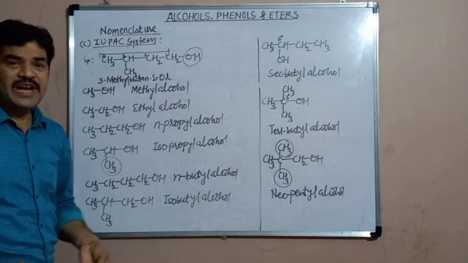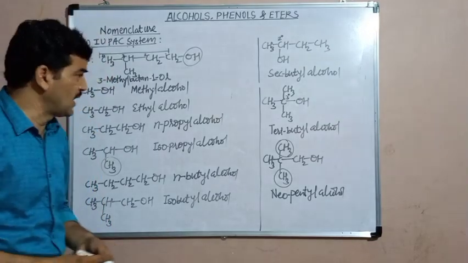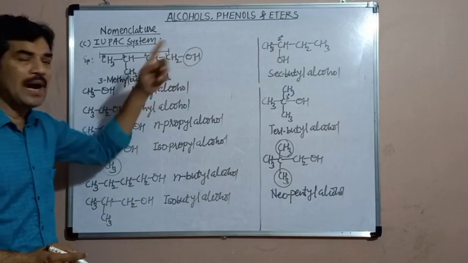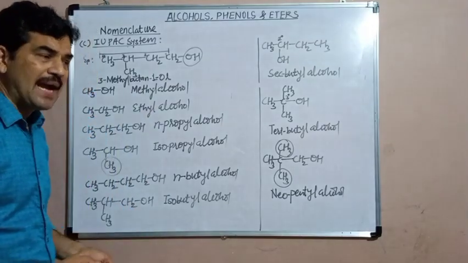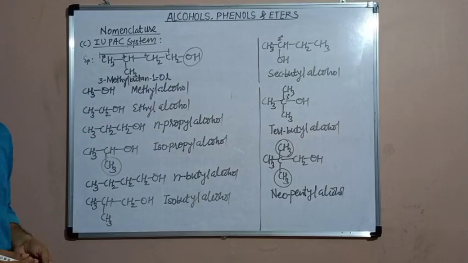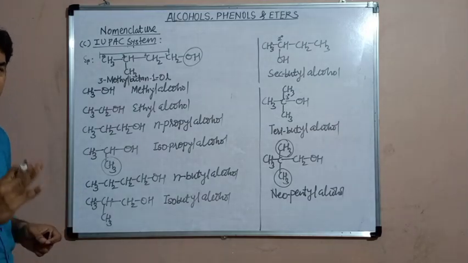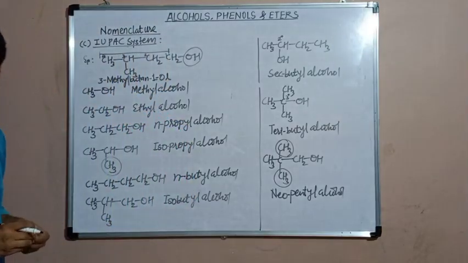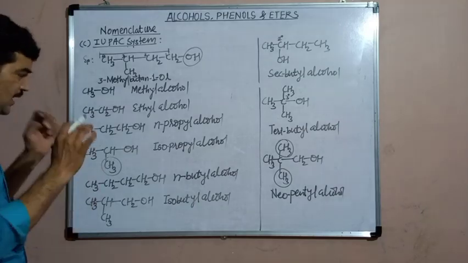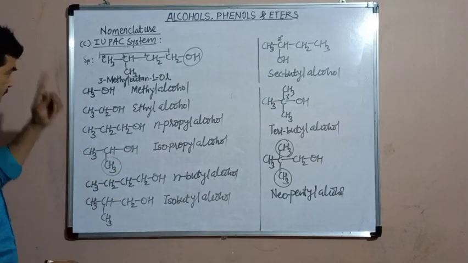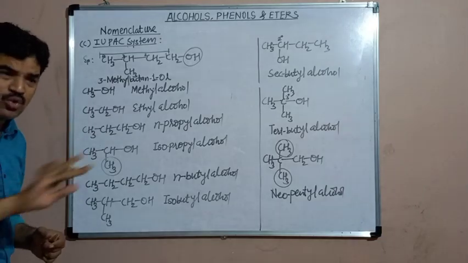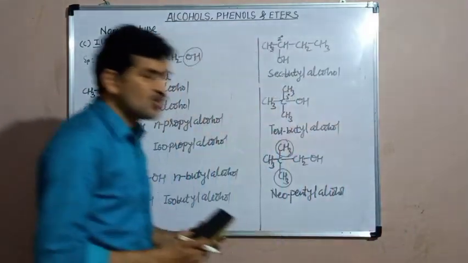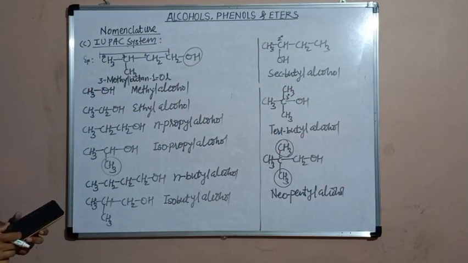So here the ending E from the name of the parent alkane is replaced by the new suffix OL in case of monohydric alcohol only. But if the alcohol is dihydric, trihydric or polyhydric, in these alcohols the ending E from the name of the parent alkane is not removed, it is retained. And a new suffix should be added after the name of the parent alkane.